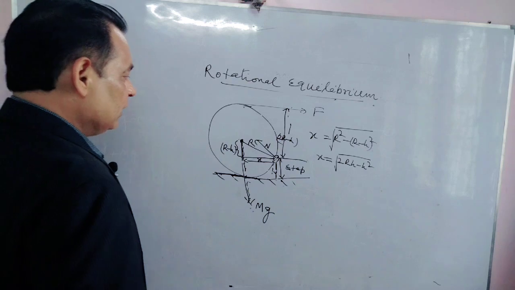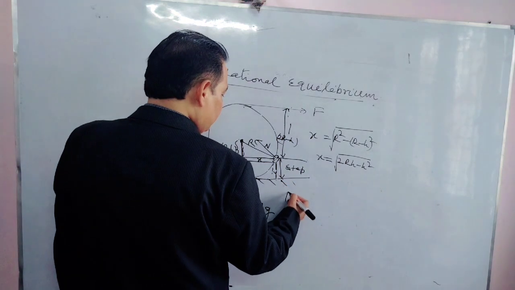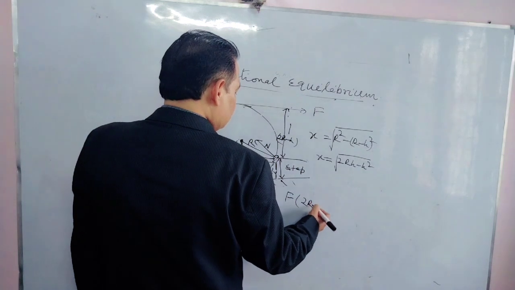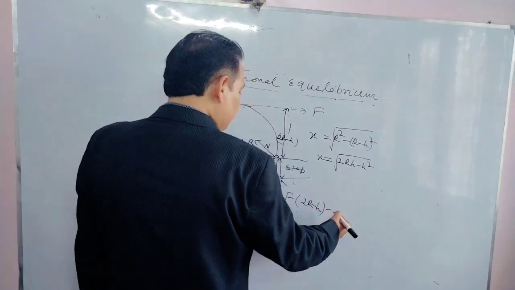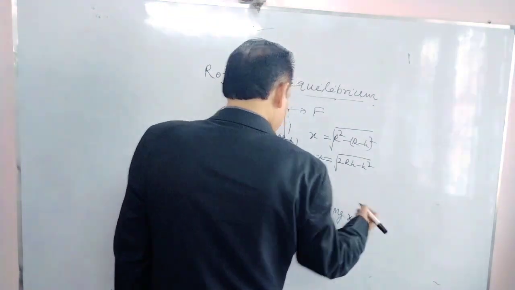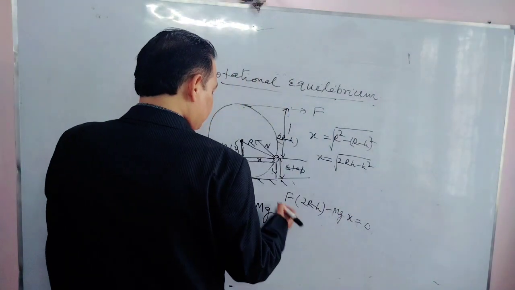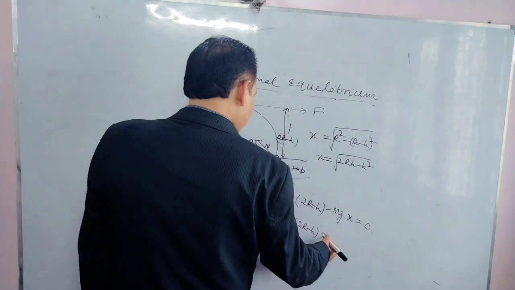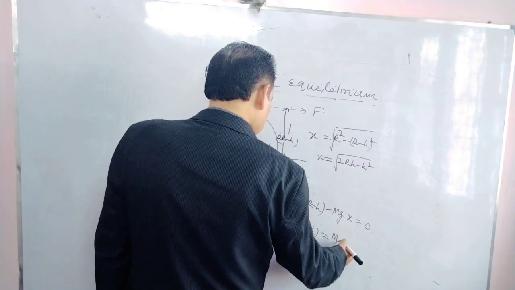So we can write F into the moment arm (2r minus h) minus mg into x must be 0. F times (2r minus h) should be equal to mg times x.